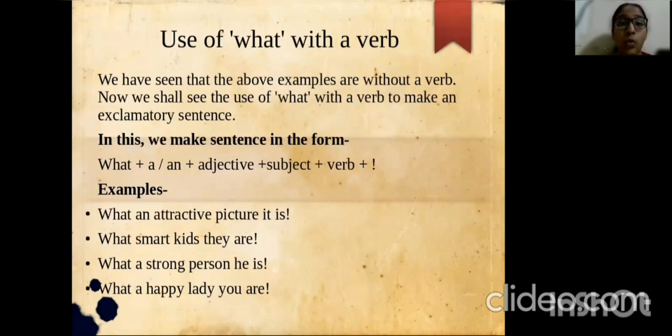Now we'll see when we use what with a verb. We have seen that the above examples are without a verb. Now we shall see the use of what with a verb, which makes an exclamatory sentence. We should say the sentence in the form what with an article a or an, an adjective, a subject and the verb, with an exclamation mark as well. For example, what an attractive picture it is! What smart kids they are! What a strong person he is! What a happy lady you are!